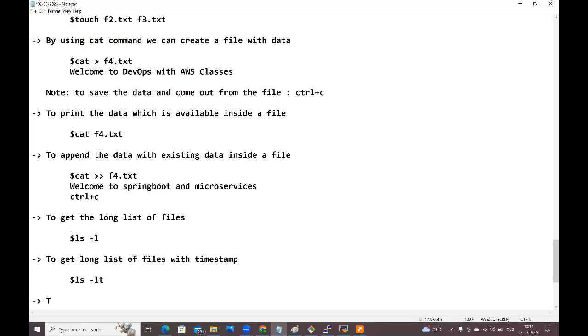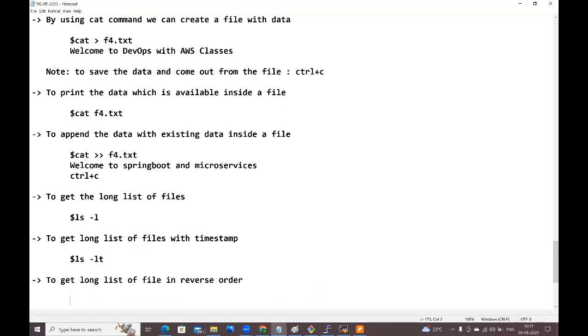Next, to get the long list of files in reverse order: ls -lr. If you want to get the reverse order with the timestamp, LTR, guys. LTR you need to give.